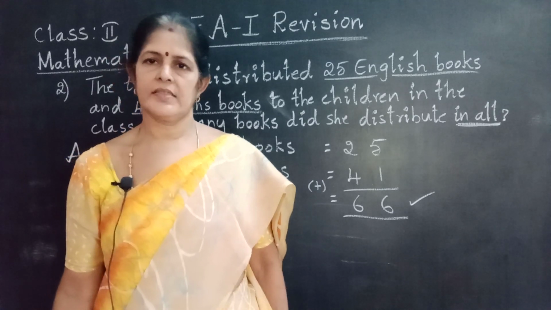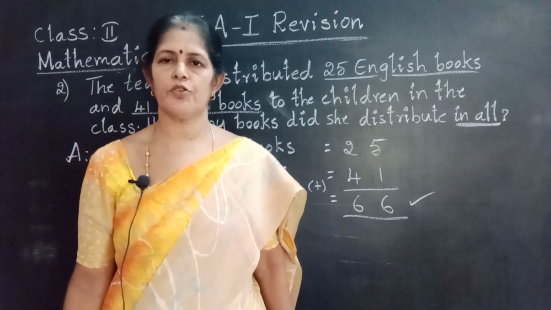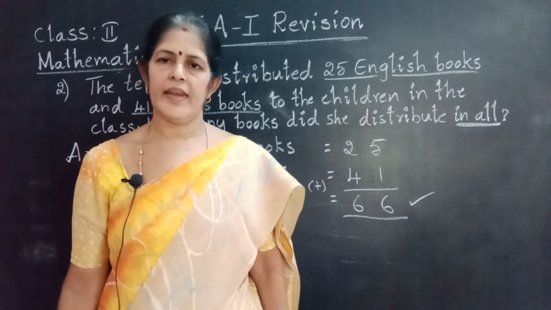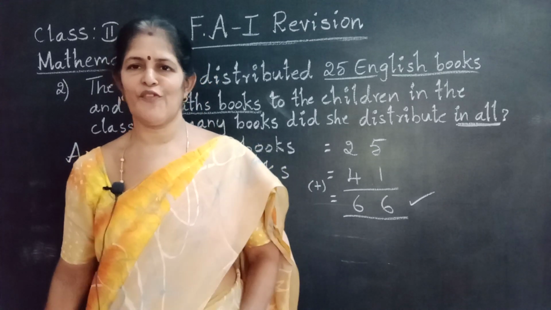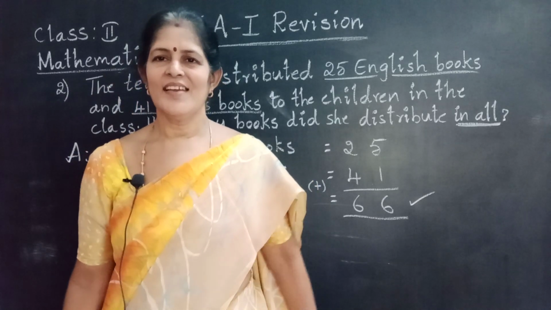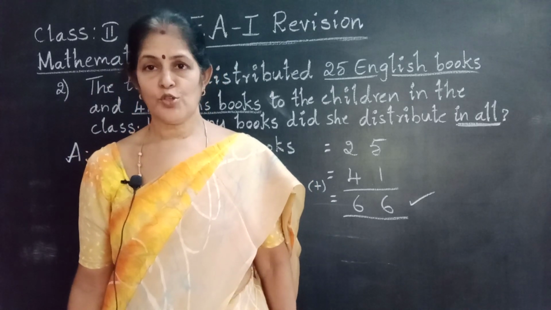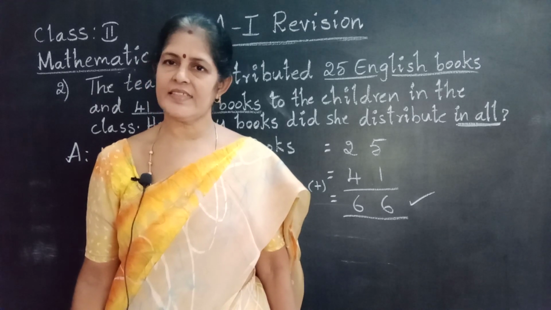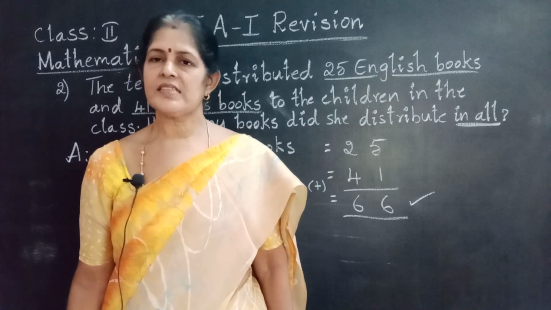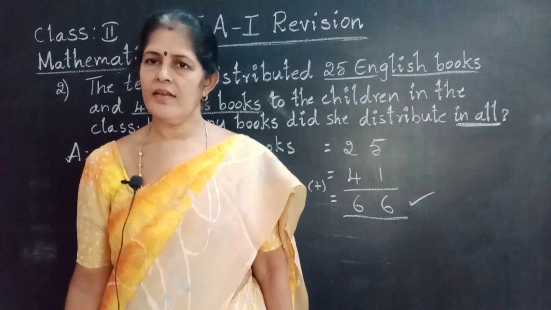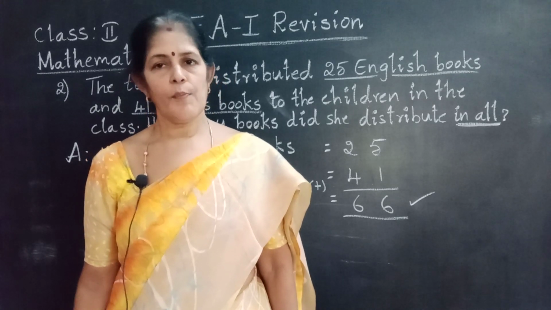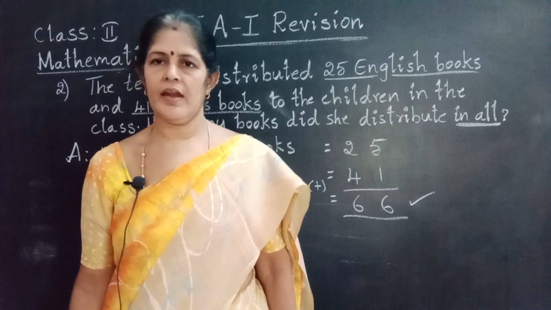Next one, blanks. Already you wrote 6 objective type exams, online exams. All the blanks you know. Once again I am going to revise those simple blanks. Numbers up to 200. What is the first 3-digit number? 100. What is the smallest 3-digit number? 100. Number plus 1, next number. 0 plus number, same number.